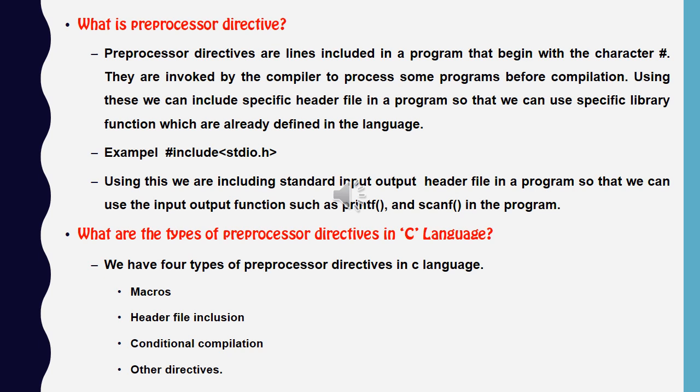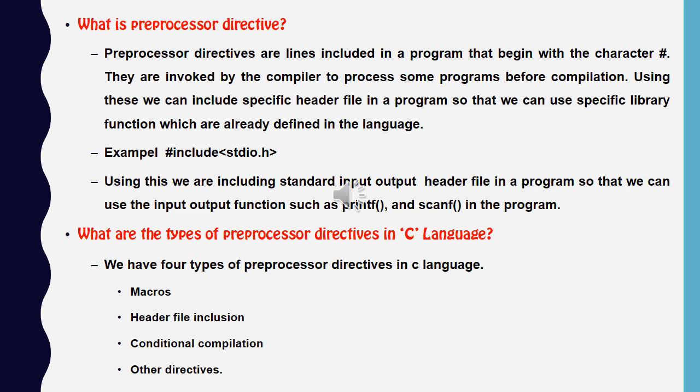Example: hash include stdio.h. Using this, we are including the standard input output header file in a program so that we can use the built-in functions printf and scanf in a program. So this is an example of a preprocessor directive.